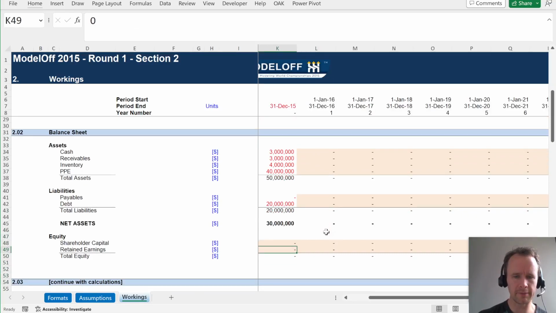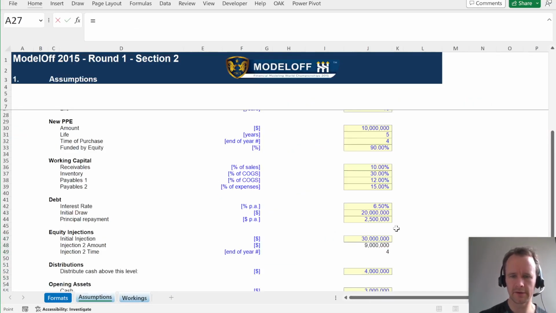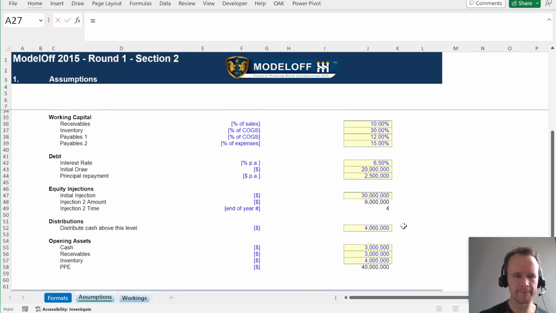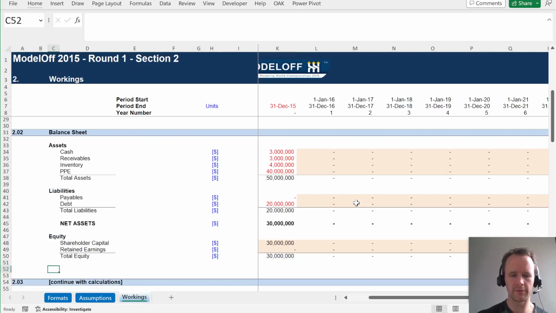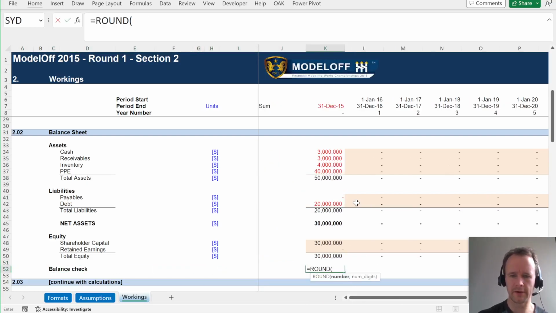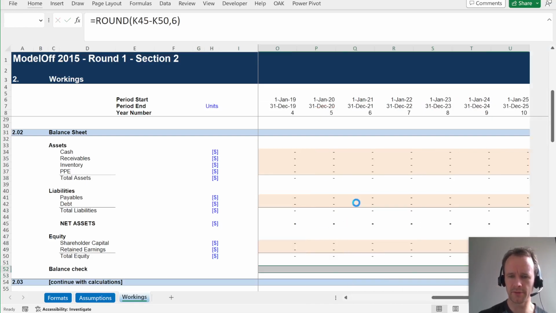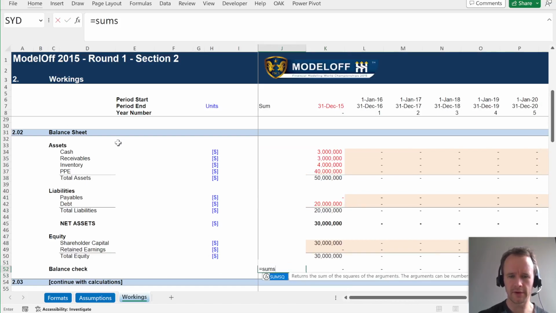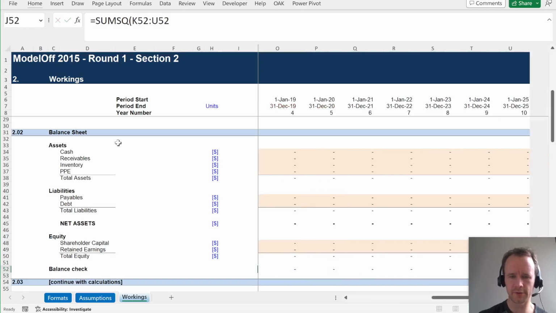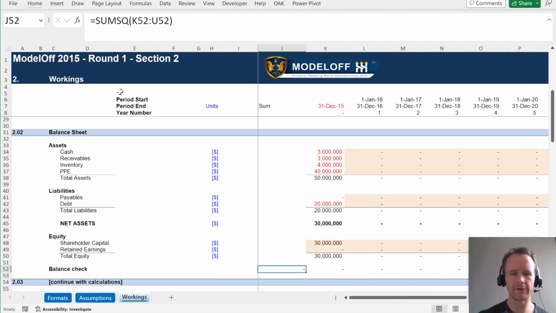Okay, so shareholder capital is going to be that, where is it? Equity injection, 30 million. There we go. And now we've got net assets of 30 million, total equity of 30 million, and our balance sheet balances. And then I'm just going to add a line here for balance check. And I'll just make that round this minus this to, let's say, 6 decimal places, which should be plenty to make sure that we're picking up on any errors. And then here I'm going to have sum of squares of those. And that should be 0.